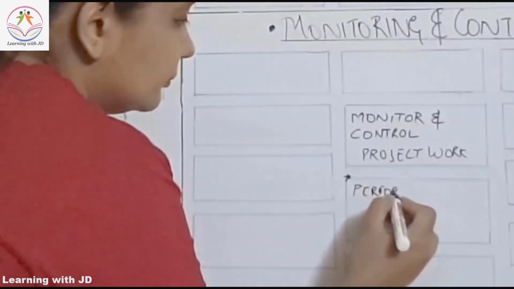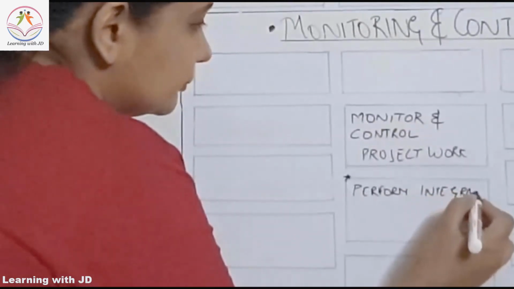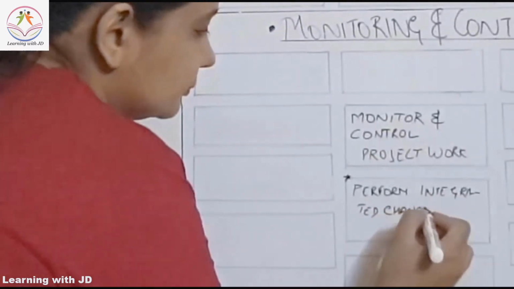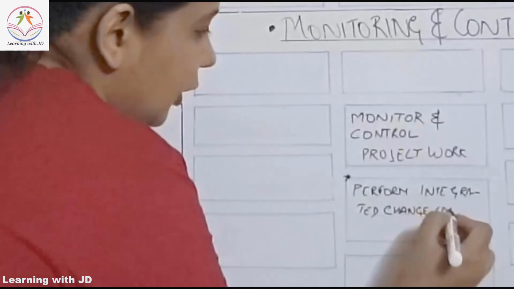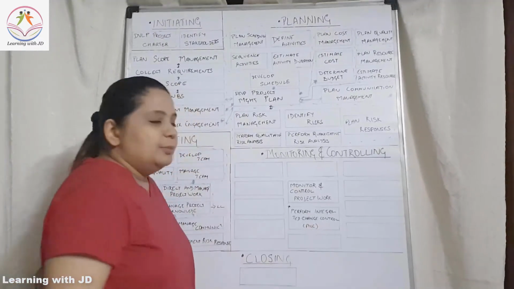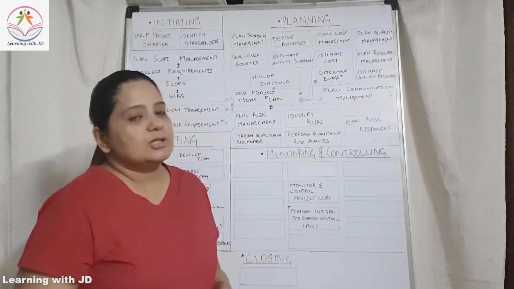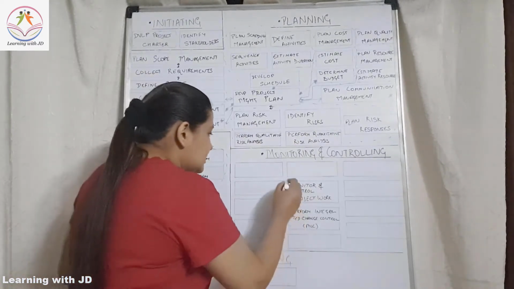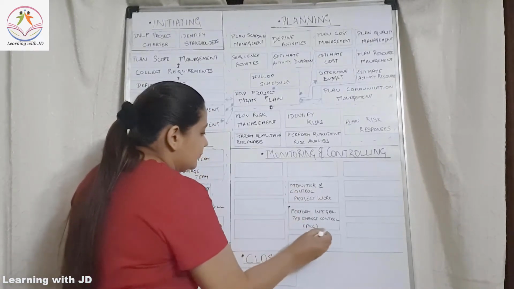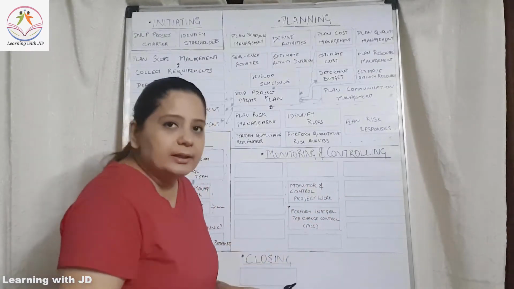Perform integrated change control. We also call it as PICC. PICC, Perform Integrated Change Control, is the process where all the changes will be managed. Yeah. Now this is a part of the integration process. Now everything else that we are going to do will come and reside under the integration.